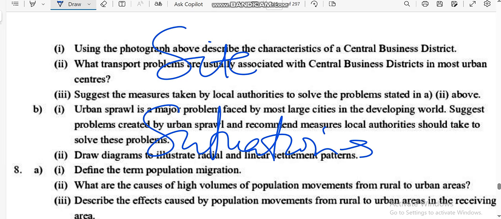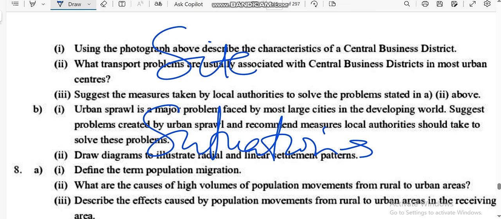A settlement is a dwelling place where people live. Okay? Any place where people live is a settlement. It can be a hamlet, a village, a town, or a city. We also talked about the settlement hierarchy.